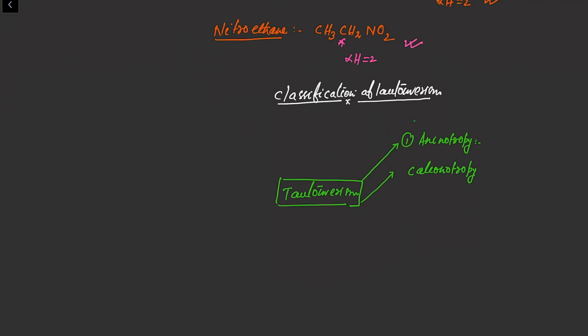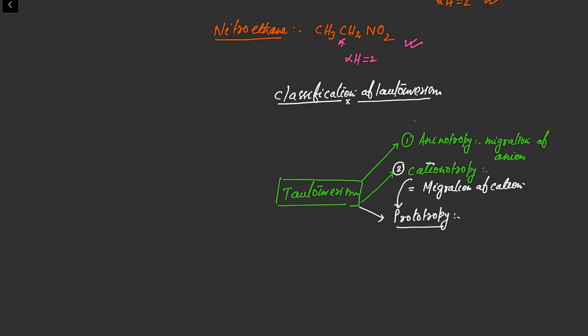This type of tautomerism involves the migration of an anion. So the tautomerism arises because of the migration of an anion, known as what? Anionotropy. Now cationotropy will involve the migration of a cation, right? Out of all four types of tautomerism, the most common type is prototropy. This prototropy is a type of cationotropy, in which what happened? It involved the migration of a cation, right?